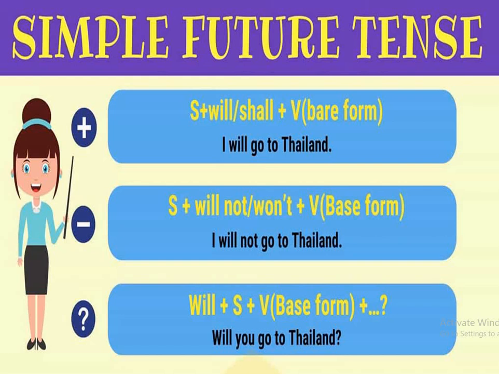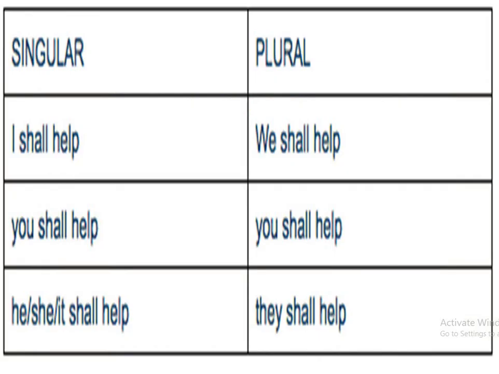So here we have noticed that subject plus will or shall is used, right? Subject plus will or shall plus verb in the base form. And similarly in the negative sentence, subject plus will not plus verb in the base form. Similarly in the interrogative form, will plus subject plus verb in the base form. So people wonder sometimes where we should use shall or will.